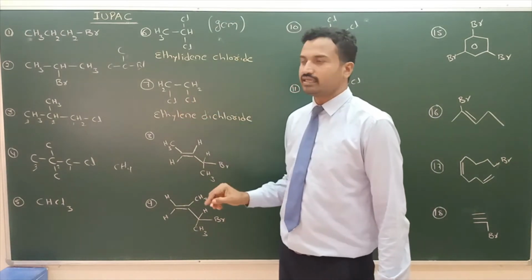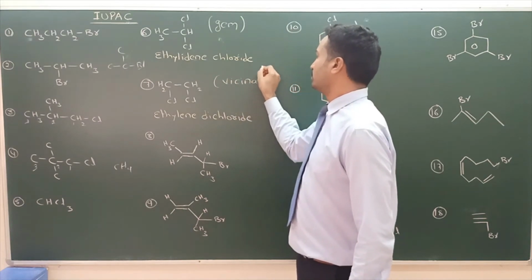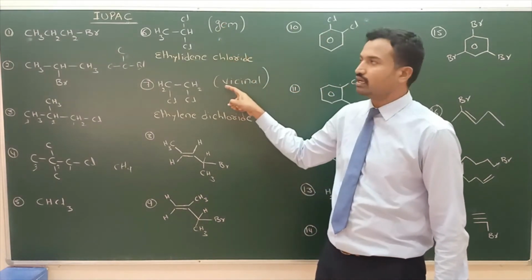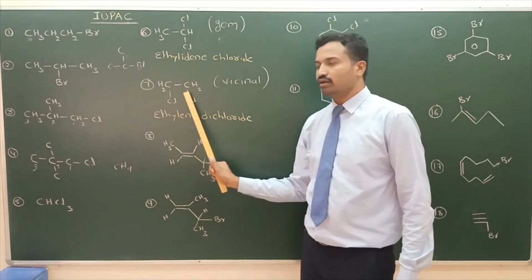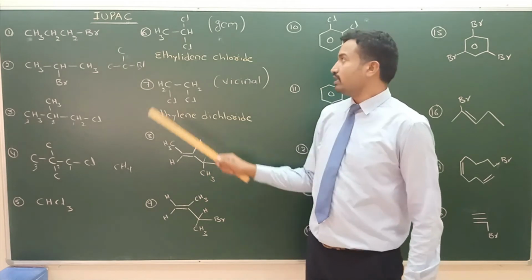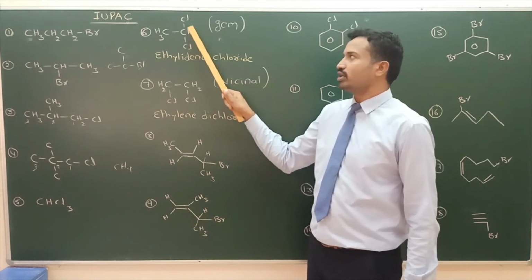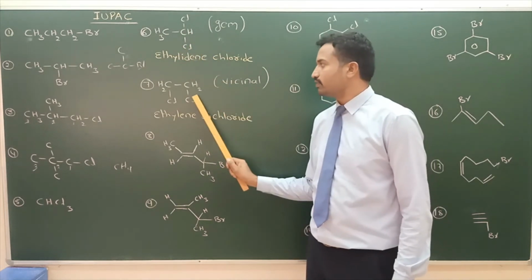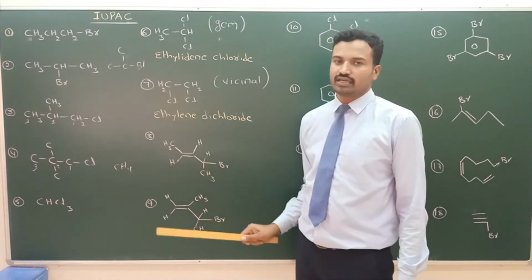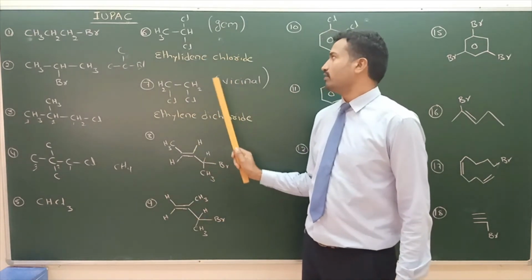Gem dihalide. 2 halogens on the same carbon, gem dihalide. 2 halogens on adjacent carbons is called vicinal. This is geminal. This is vicinal. Geminal dihalide, vicinal dihalide. Now IUPAC. First carbon, 2 chlorines are there. 1,1-dichloroethane. This one, 1,2-dichloroethane. 1,1 is called gem. 1,2 is called vicinal.